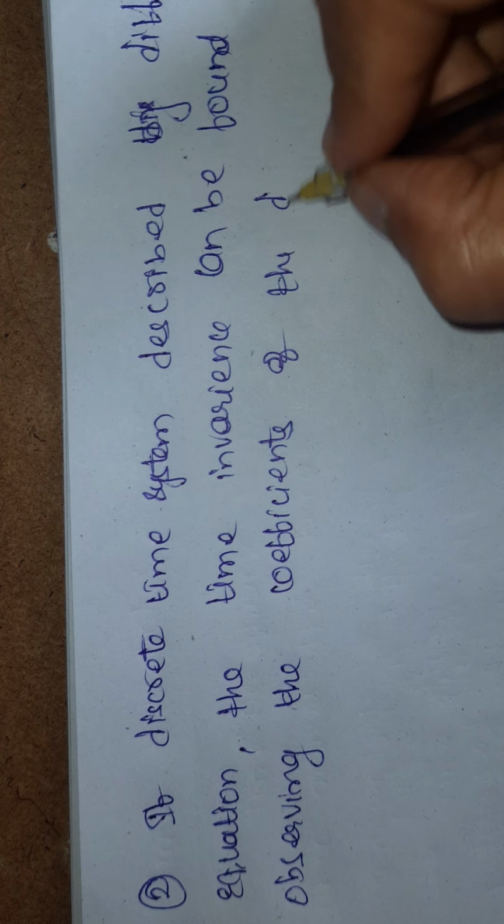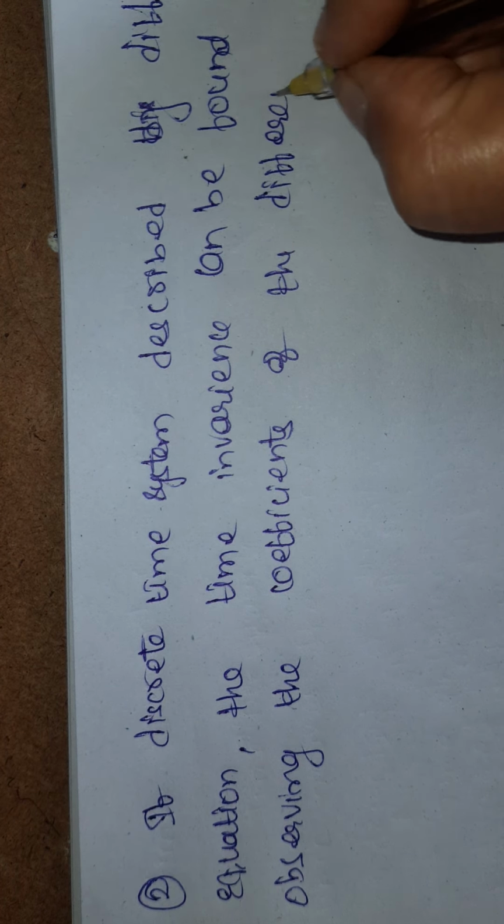Same as before, if they are constant, then it is time invariant. If they are not constant, it is time variant.